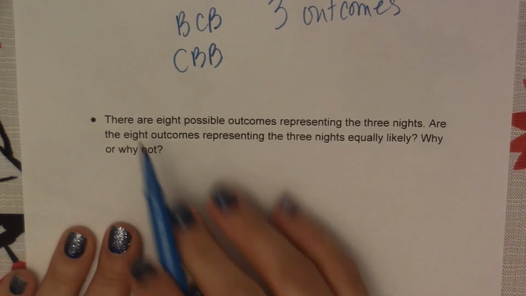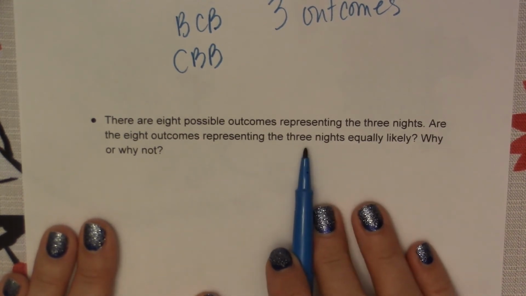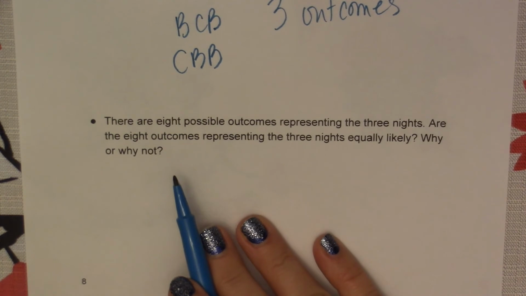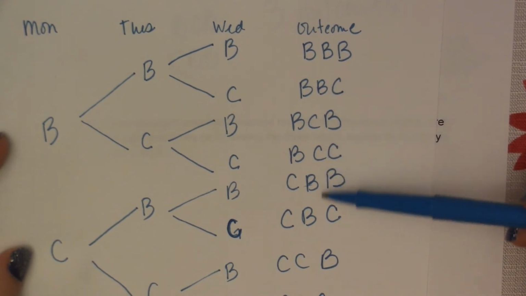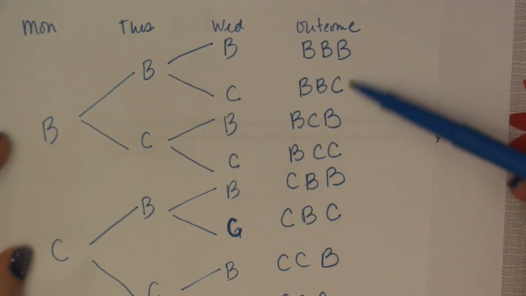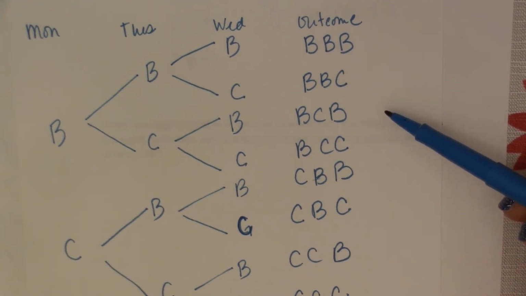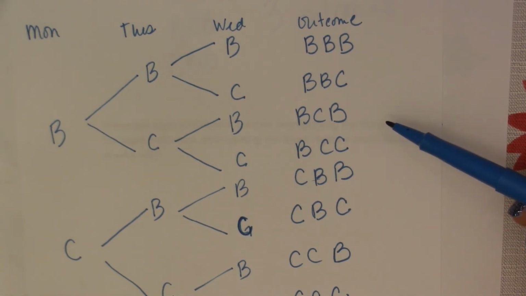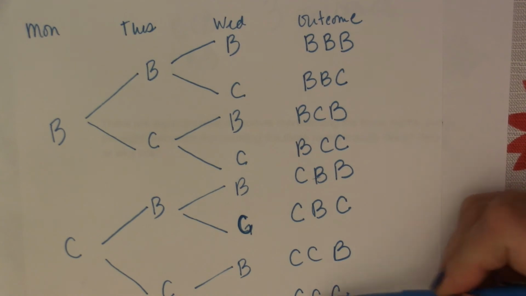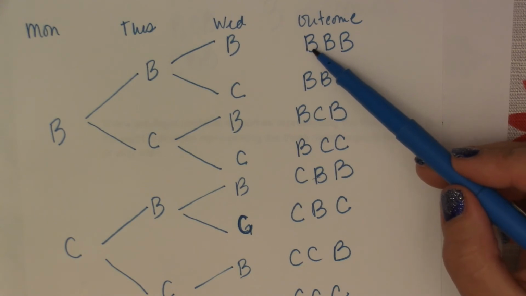And then our last question. There are 8 possible outcomes representing the 3 nights. Are the 8 outcomes representing the 3 nights equally likely? Why or why not? So if we think about these different outcomes, is it equally likely that we will have the same outcome for each? So if we think back to that first example, the family only chose a card game if one of the numbers showed up. I don't know if it was 1 or 4. Let me see, it was 1. So we only have a 1/4 chance of getting the card game, whereas we would have 3/4 of a chance of getting the board game.